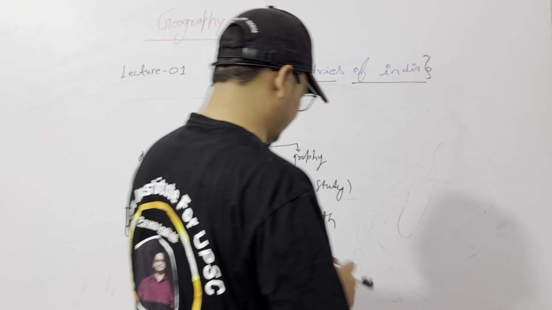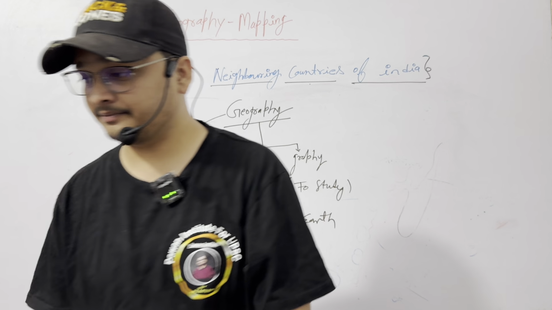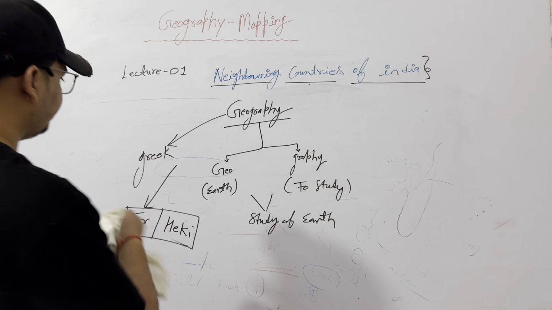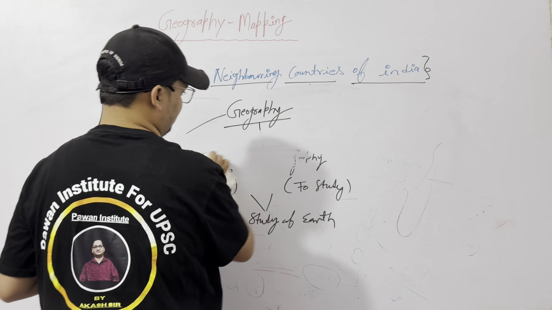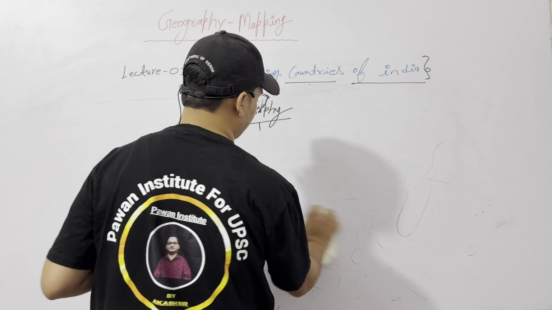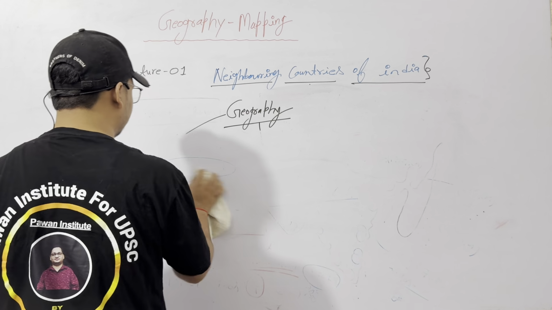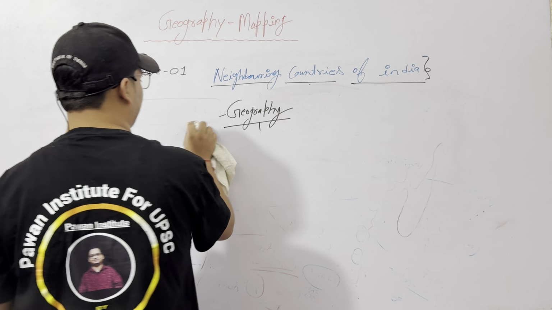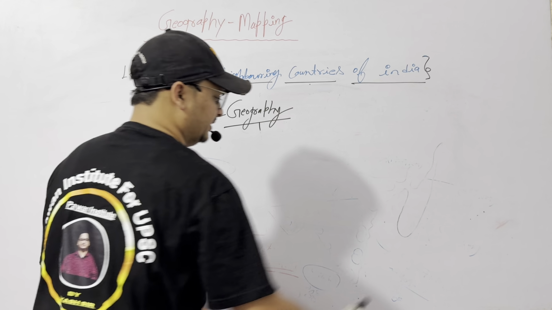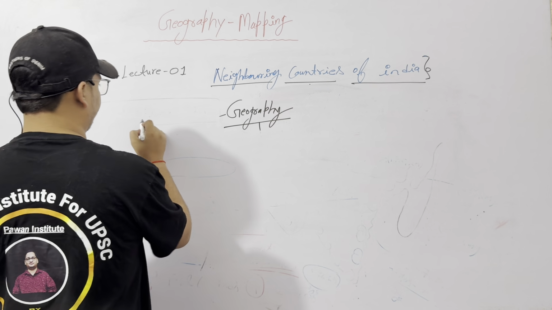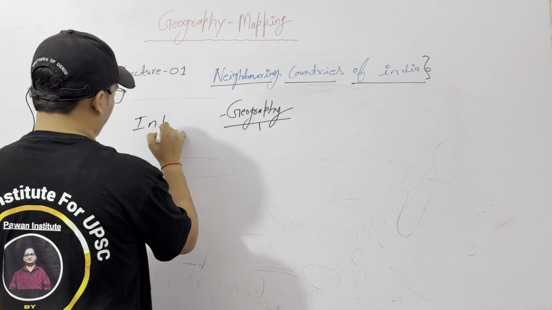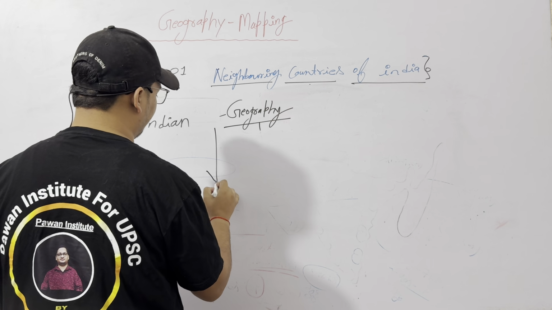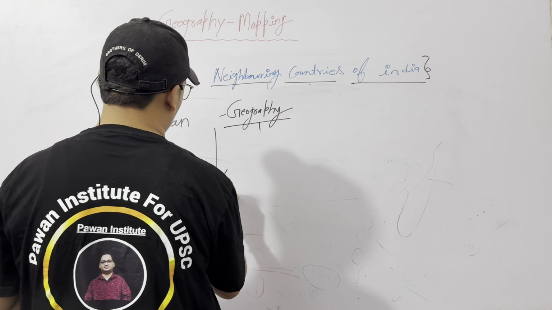Okay, so this is a basic intro of geography. The second point: the two terms come together to make the term geography, and geography means study of our beautiful earth. We are dealing with Indian geography, so we have to cover Indian geography.